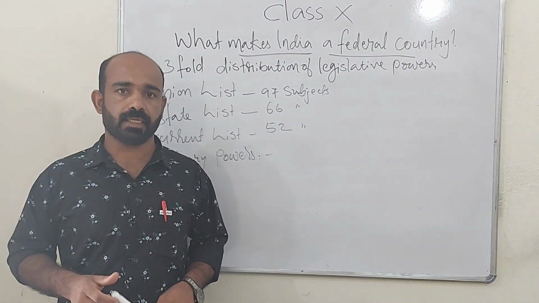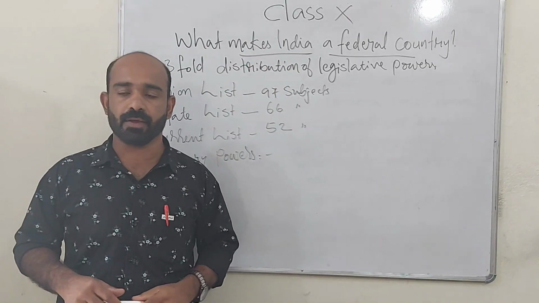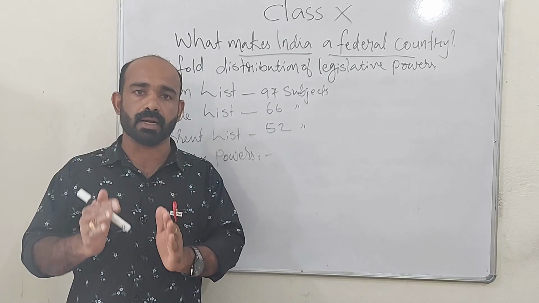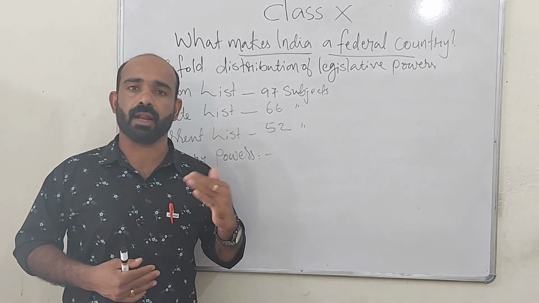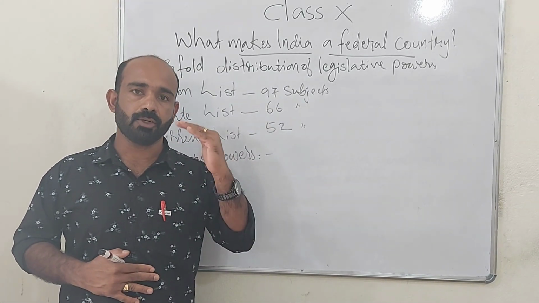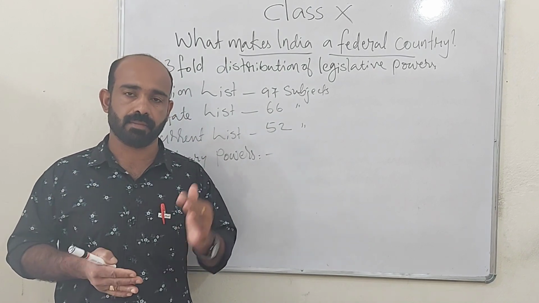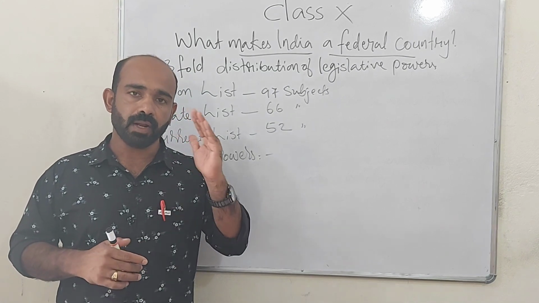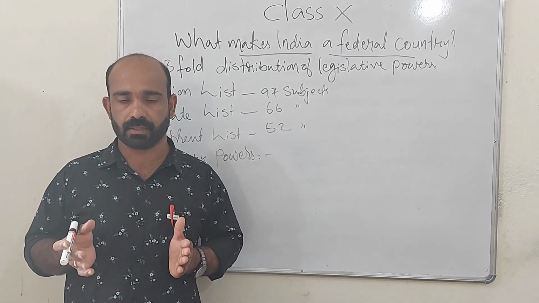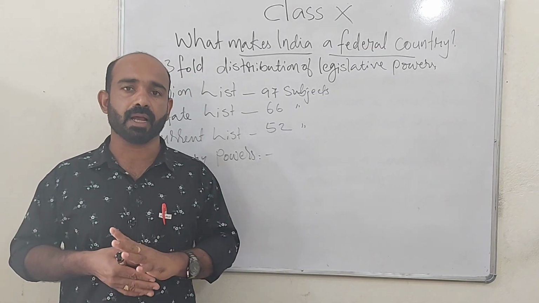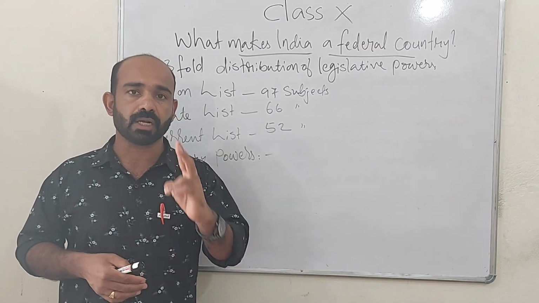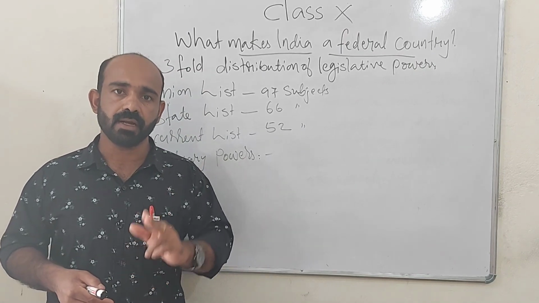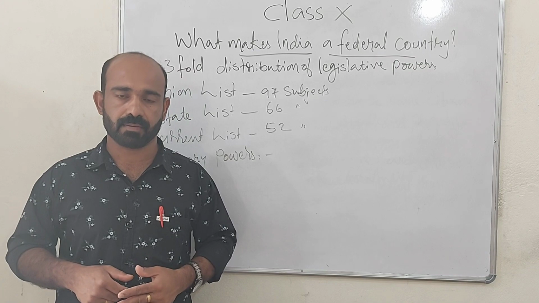Now, let us see the topic. What makes India a federal nation? We know that constitutional arrangements for separate levels of government and to distribute powers separately made India a federal country. When our constitution makers, the constituent assembly members, made our constitution, they suggested only two levels of government: one government for the entire nation and regional governments.